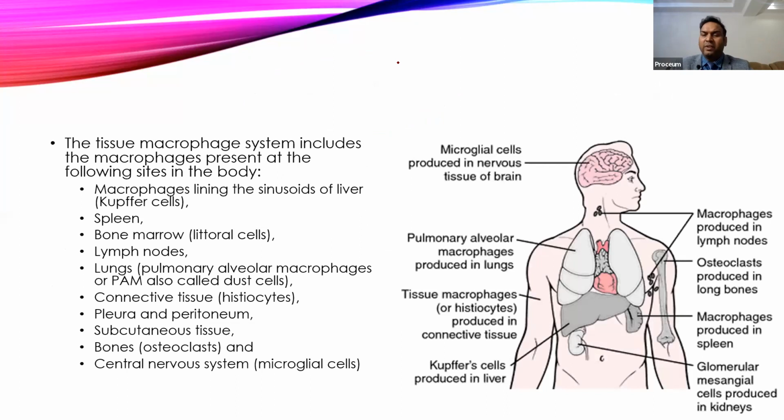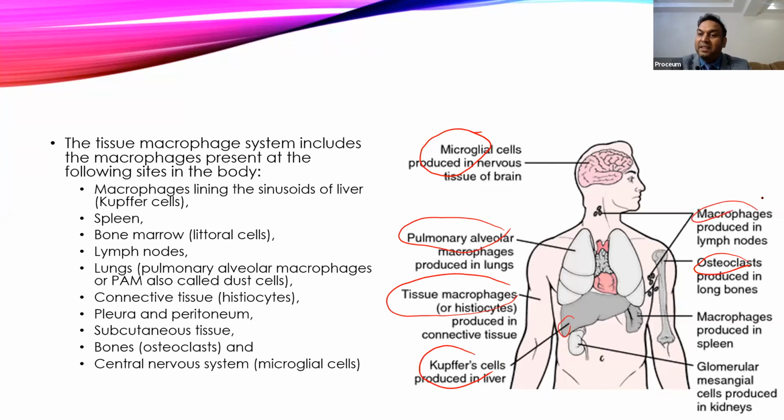Now, these are examples of various cells which form the macrophage, and they are named depending upon the different tissues, but they are all part of the macrophage. In the brain, the macrophage cells are called microglial cells. So these are like brain phagocytic cells. Then pulmonary alveolar macrophages are present in the lungs. Tissue macrophages are also called histiocytes, usually present in the connective tissues and skin. Macrophages present in the liver are called Kupffer cells. Osteoclasts are also an example of macrophages, present in the bone.